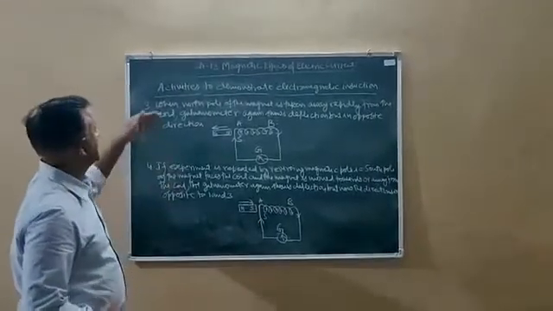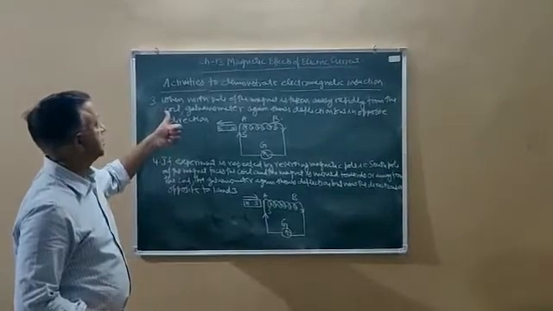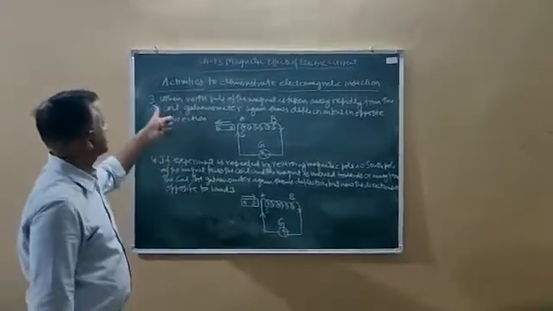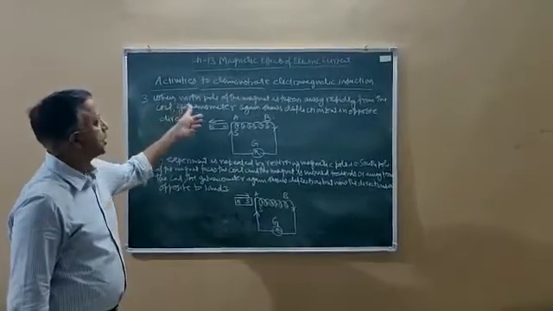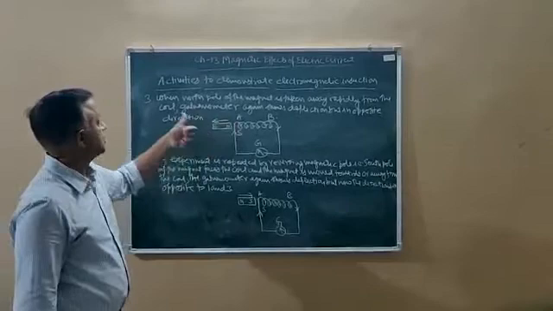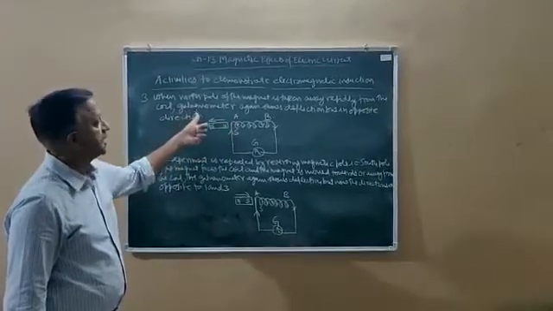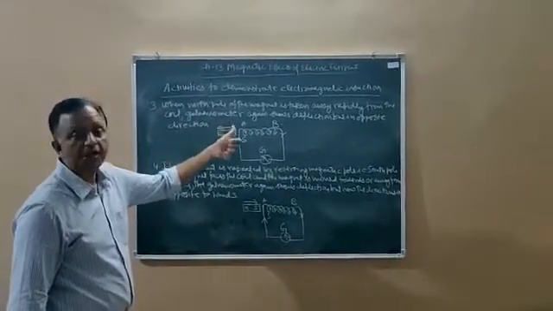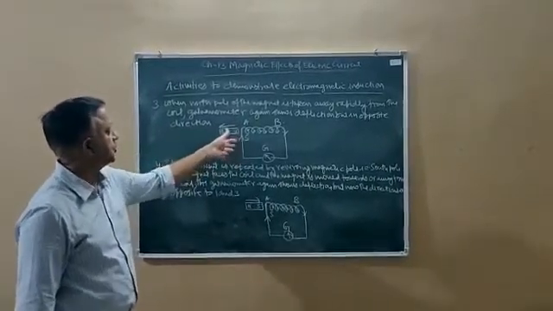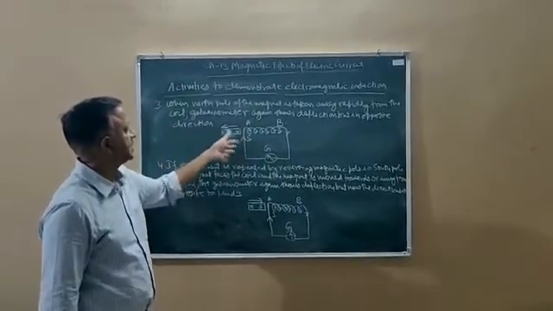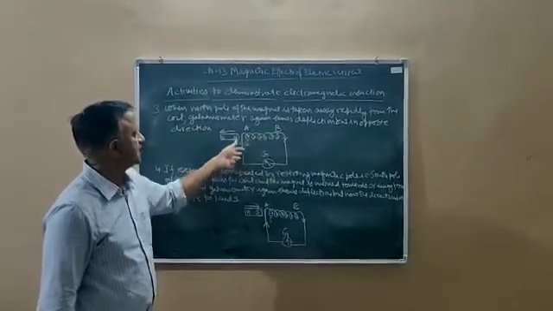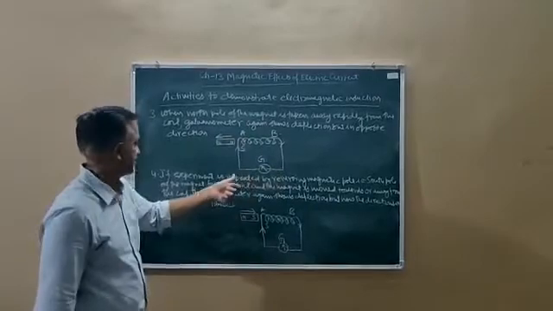Hello students, we are taking the third activity to demonstrate electromagnetic induction. Here, when the north pole of the magnet is taken away rapidly from the coil, the galvanometer again shows deflection, but in opposite direction. You can see here, the north pole of your bar magnet is taken away, so this becomes your south pole, and AB is your coil, then current flows in clockwise direction.